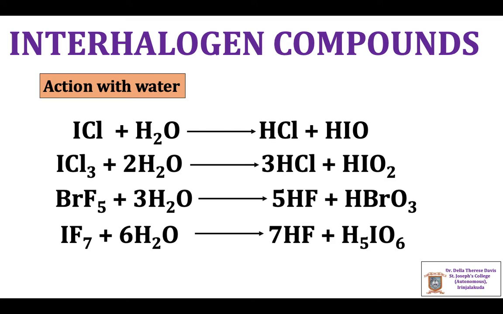The hydracid of smaller halogen and the oxo acid of larger halogen are formed. If we consider BrF5, the hydrolysis can yield hydrogen fluoride, that is the hydracid of lower halogen, and oxo acid of bromine, which is the larger halogen.